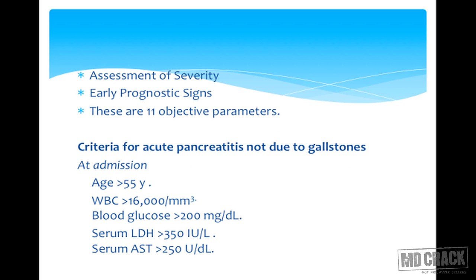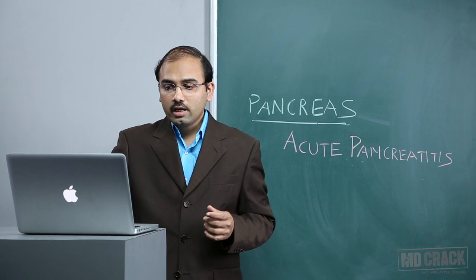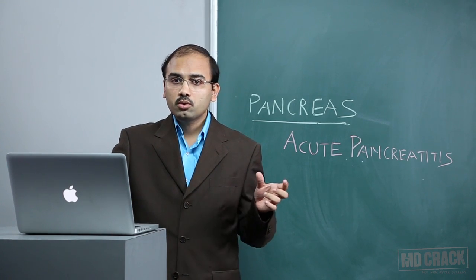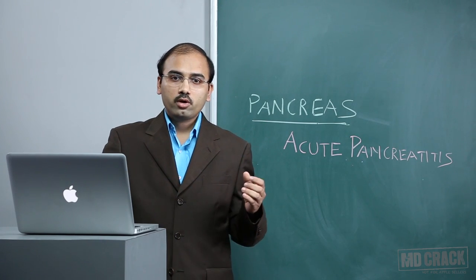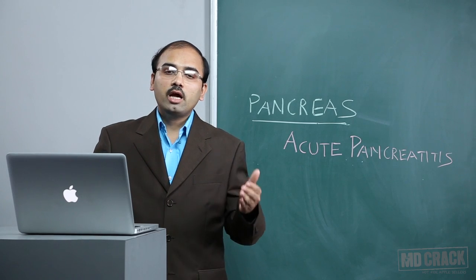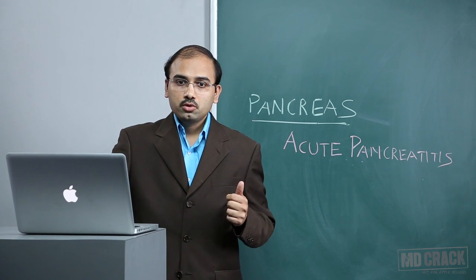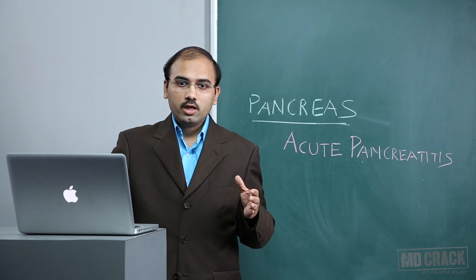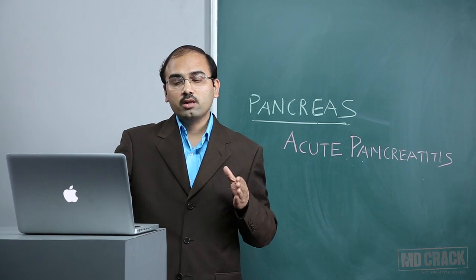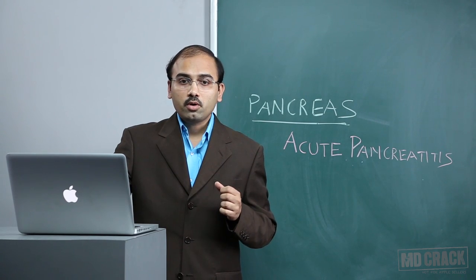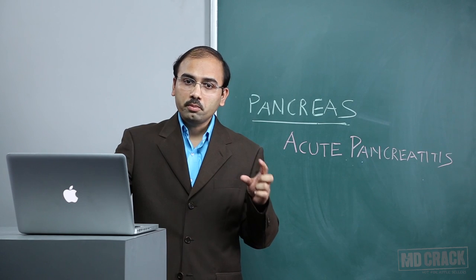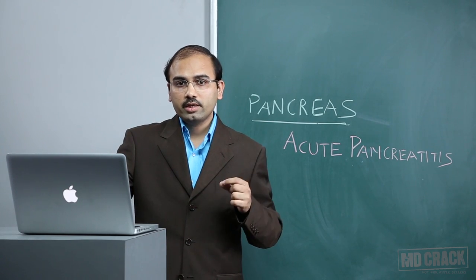Now we will see how you assess the severity of pancreatitis. There are early prognostic signs which consist of 11 objective parameters. We have criteria for acute pancreatitis which is not due to gallstones, with criteria at admission and criteria at 48 hours. These are called Ranson's criteria. You should go through them very well and keep them handy, because many of the questions are asked on combinations of these Ranson's criteria.